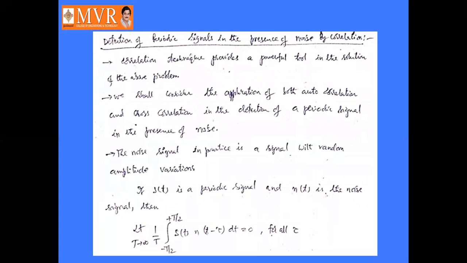Using cross correlation or autocorrelation we can detect a periodic signal in the presence of noise, that is, the periodic signal masked with noise.